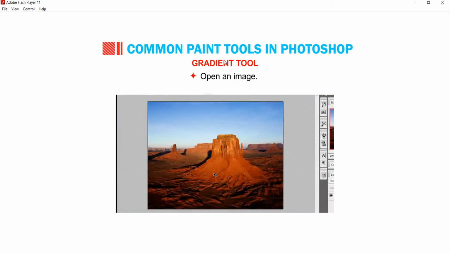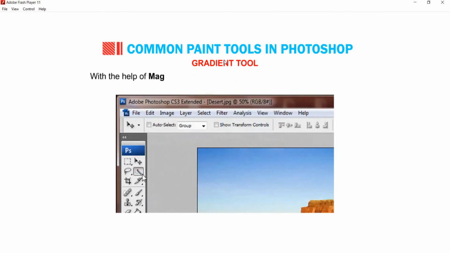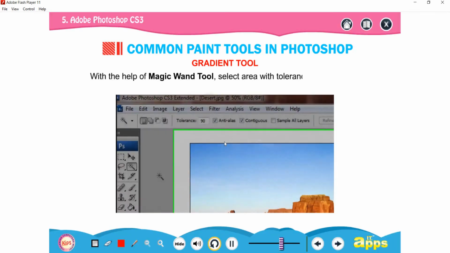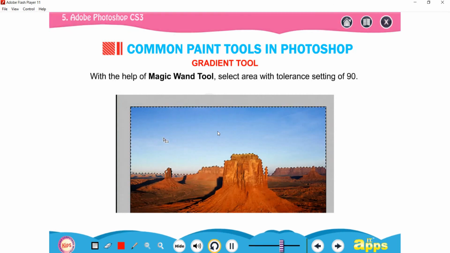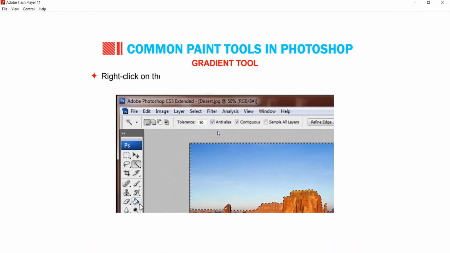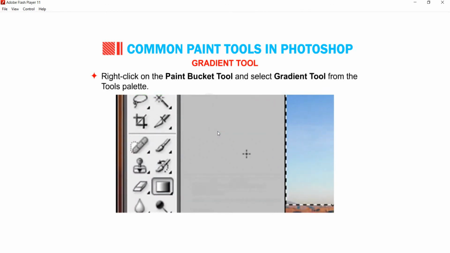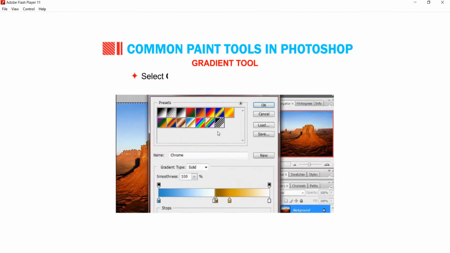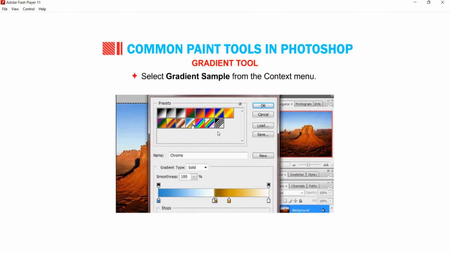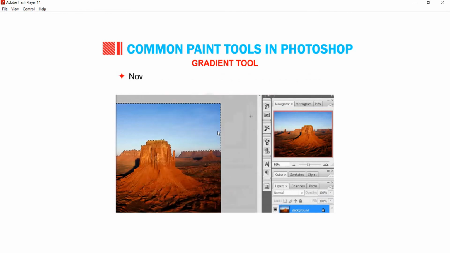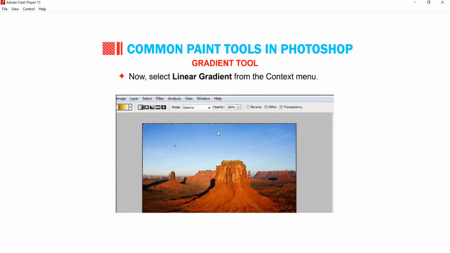Open an image. With the help of Magic Wand tool, select the area with tolerance setting of 90. Right-click on the Paint Bucket tool and select Gradient tool from the Tools palette. Select Gradient Sample from the context menu. Gradient Editor dialog box will appear. Select Chrome Gradient option with the click on OK button. Now select Linear Gradient from the context menu.